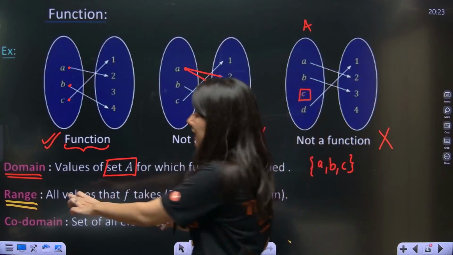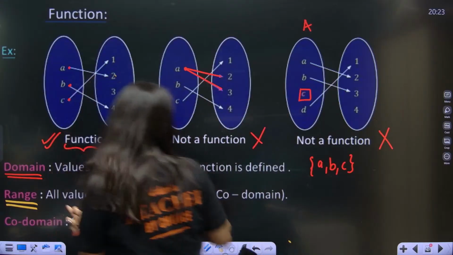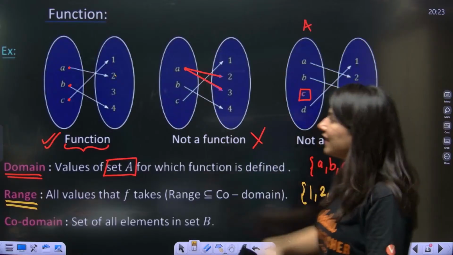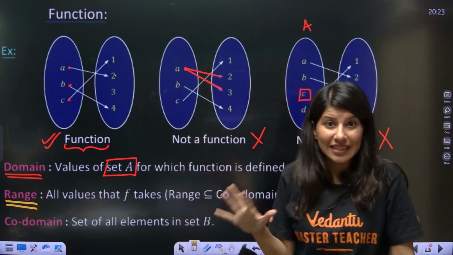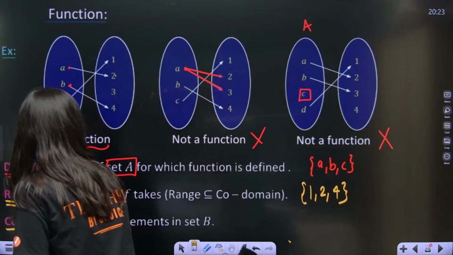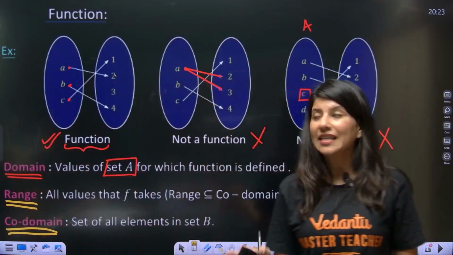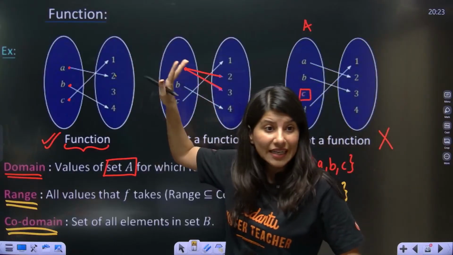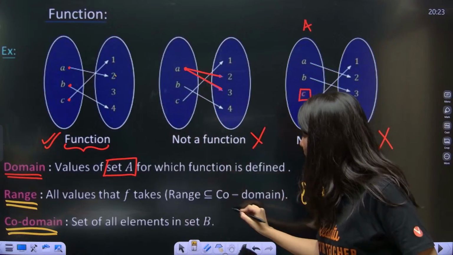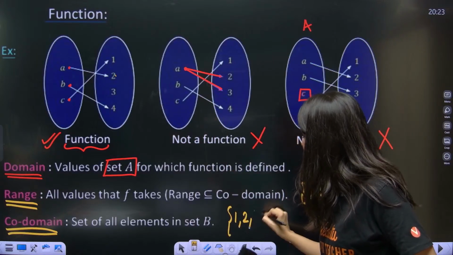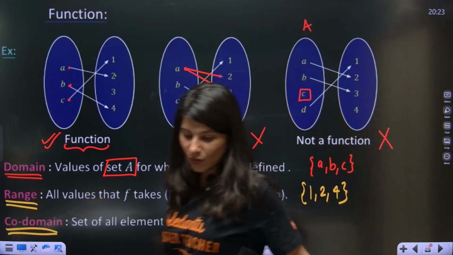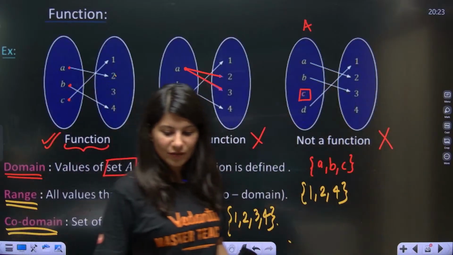So in here, 1, 2 and 4 will be the range. 3 will not be in my range because 3 is not occupied. Now if I talk about codomain, it's very easy. Complete set B, the second set, is your codomain. So in this case, 1, 2, 3, 4, all the elements, whether connected or not, form the codomain. How many of you are getting it?